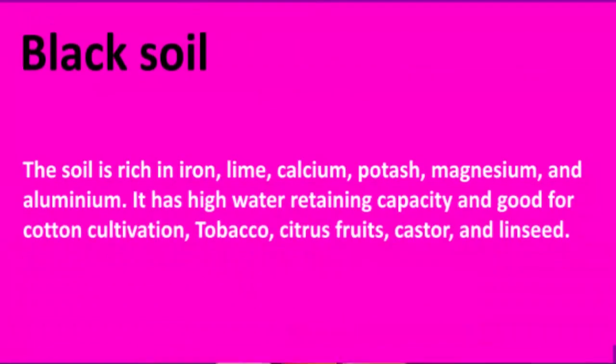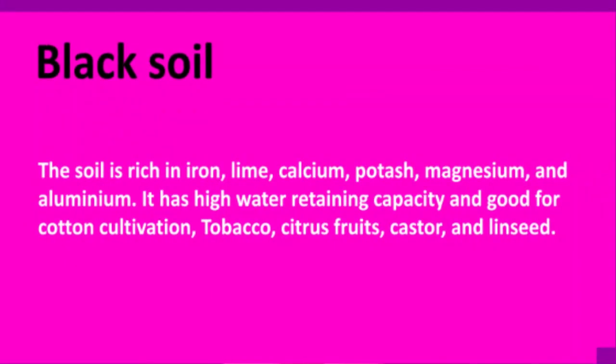Now children, this black soil is made up of extremely fine clay material. This fine clay material is well known for the capacity to hold moisture. And this black soil is rich in soil nutrients such as calcium carbonate, magnesium, potash and lime.